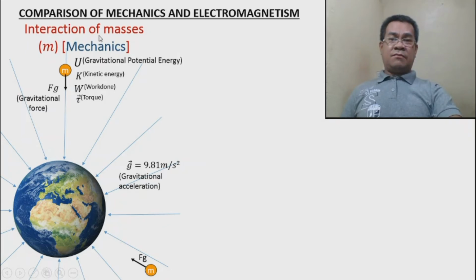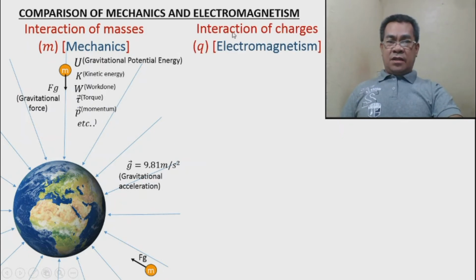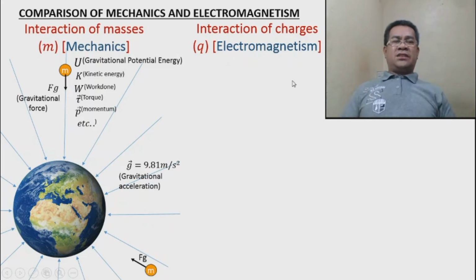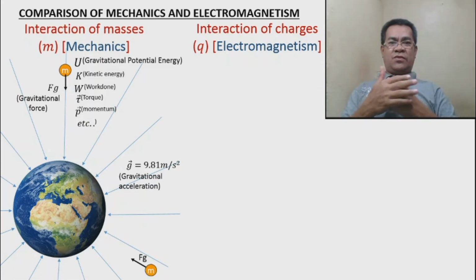Now what will happen if we analyze the interaction between charges? Q means the charge, M is the mass. The interaction of charges is actually electromagnetism. If we analyze the interaction between charges, then we are studying electromagnetism.